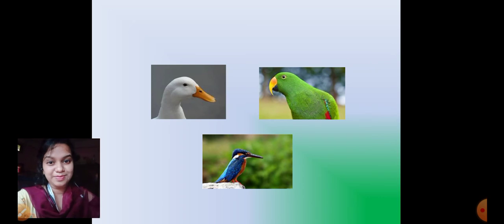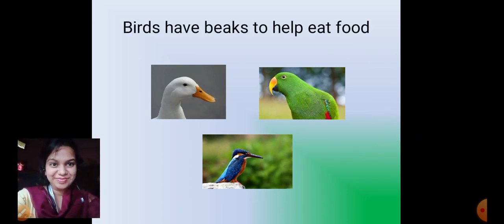Similarly, parrots have a strong curved beak. You remember that? And what does a parrot do with that? A parrot cracks open nuts. We have all done this in class 4. Do you remember that, children? And birds have beaks to help eat their food. Okay.